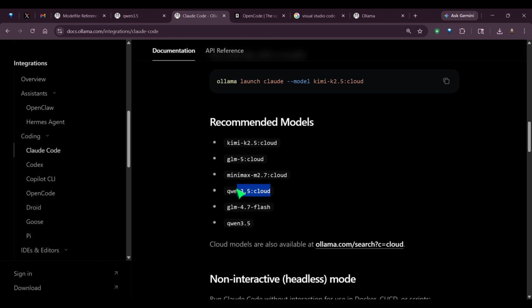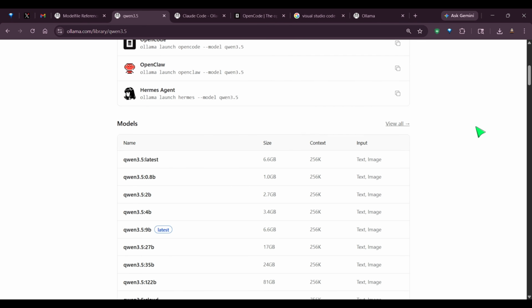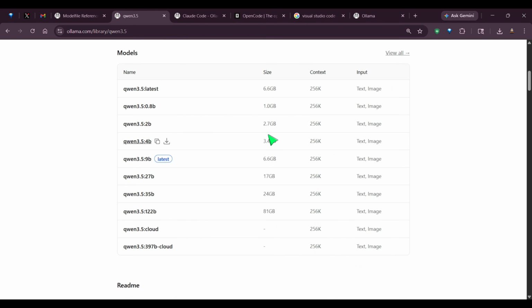Some of the models are available from the cloud of Ollama that you need a paid plan for, but other models, for example Qwen 3.5, GLM 4.7 Flash, you can download on your local system and use on Ollama. So what I've done is I went to Qwen 3.5 here inside of Ollama, and then you can see that we have all these sizes. Now it depends on what your RAM and GPU is, and my RAM is 16 GB and my GPU is 8 GB, and based on that I get this beautiful model.